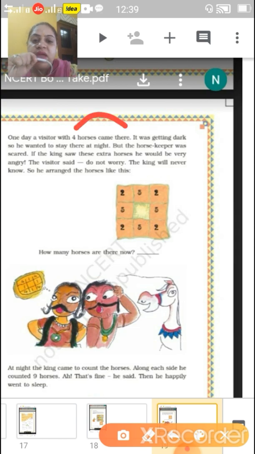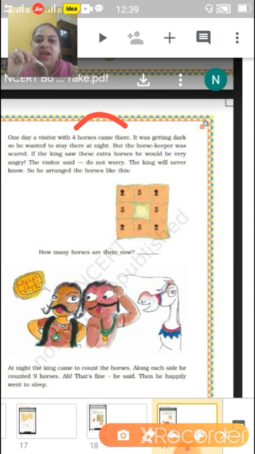The horse keeper is the one who takes care of horses. So if the king saw extra horses, he would be very angry.